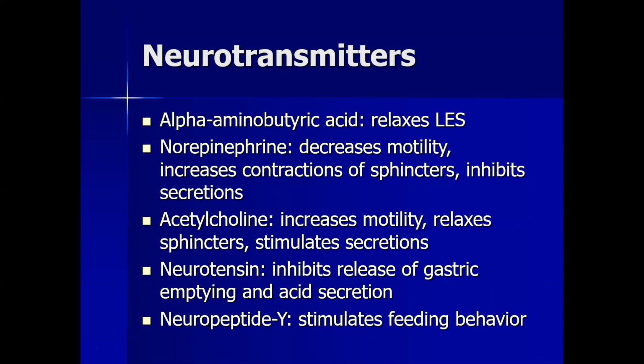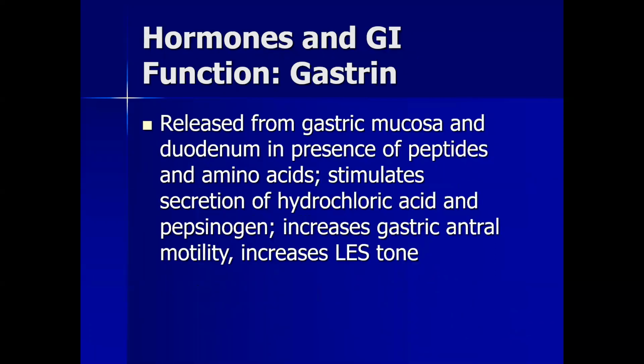Acetylcholine increases motility, relaxes sphincters, and stimulates secretion. Neurotensin inhibits release of gastrin, gastric emptying, and acid secretion. Neuropeptide Y stimulates feeding behavior. So all these neurotransmitters help in some way to regulate the digestive process.